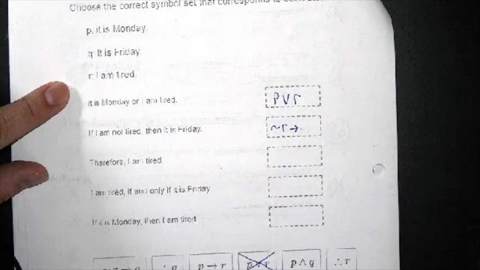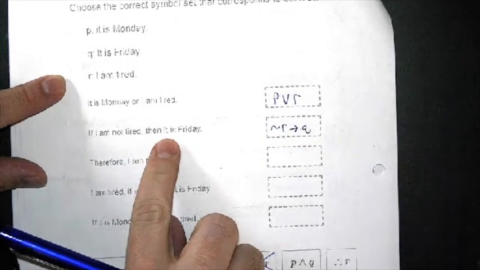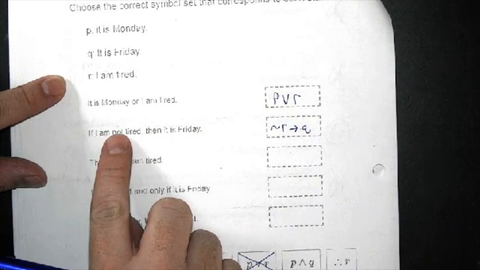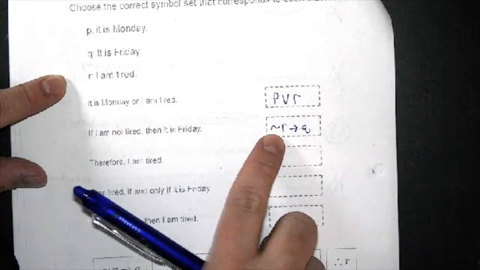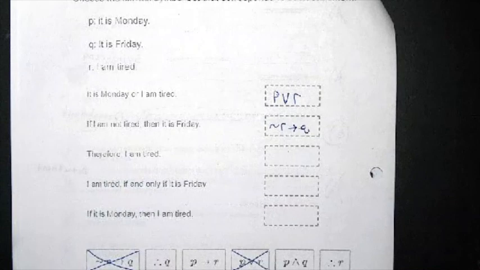The second statement says, if I am not tired. I am not tired. That is R, except they've added the word not here. So they have negated R. So I need to negate R. And since this is an if-then statement, I need my arrow. And the conclusion is then it is Friday. It is Friday matches Q. So I'm going to write Q. And notice they did not negate the conclusion. So I did not negate the symbol. But the hypothesis is negated because they added the word not. So that's why I added the symbol not. Is that in my answer choices? It is, so I'm going to mark that out because I'm only going to use it once.